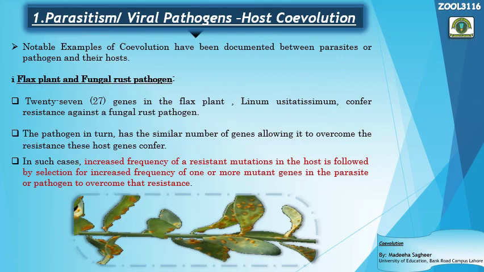Okay, the first type of coevolution is parasite-host coevolution, as I told you in the previous slide as well. In this slide we are going to talk about parasitism and viral pathogen-host coevolution.